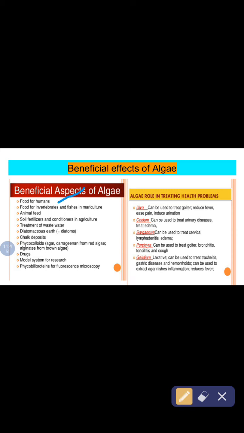Food for humans, we all know it is green so we can eat it. Food for invertebrates and fishes. See, if you are breeding fish, then it is known as mariculture. Animal feed, animals can also feed on it. Soil fertilizers and conditioners. Treatment of wastewater. Diatomaceous earth is equal to diatoms. Diatoms are a golden brown algae. Chalk deposits. Chalk is made by them.